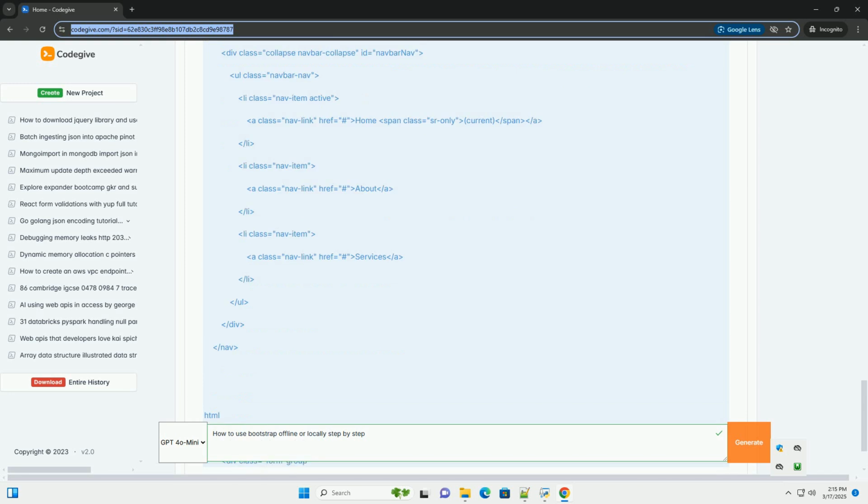5. Open your HTML file in a browser. Save your index.html file and open it in your web browser, for example by double-clicking the file or right-clicking and choosing Open with. 6. Verify Bootstrap is working. You should see the Hello, Bootstrap heading and a blue Click Me button with Bootstrap styling.